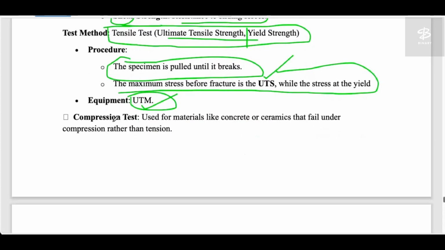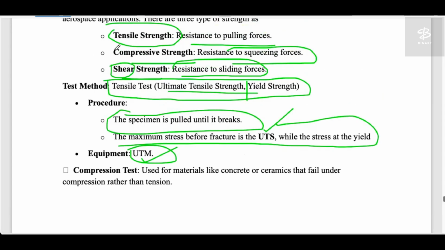Till now we have discussed the tensile strength.